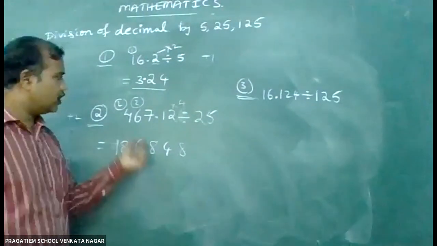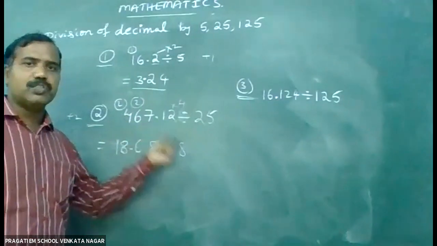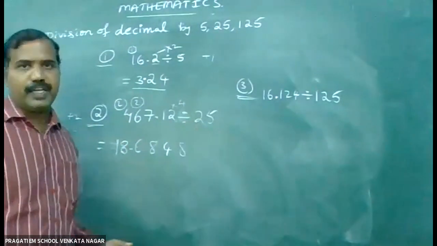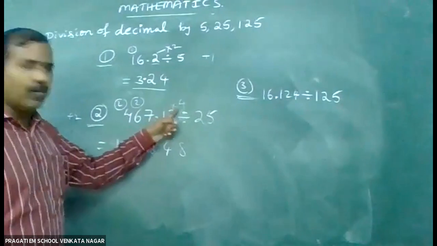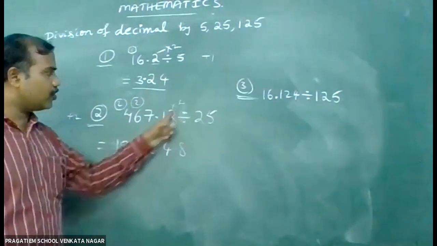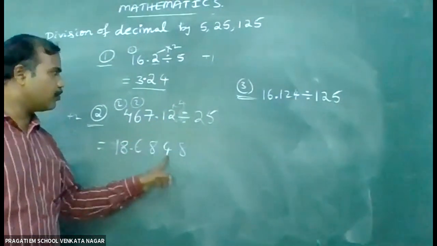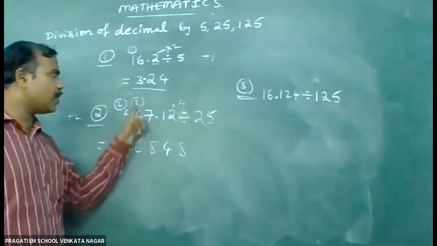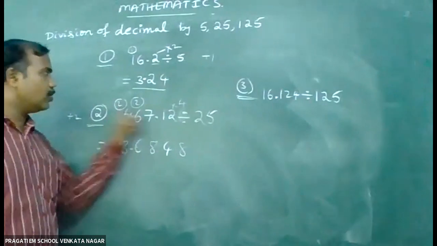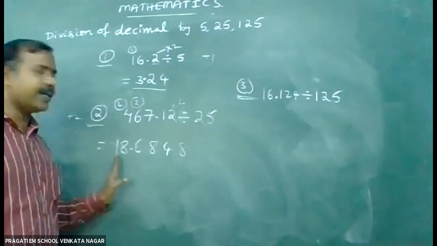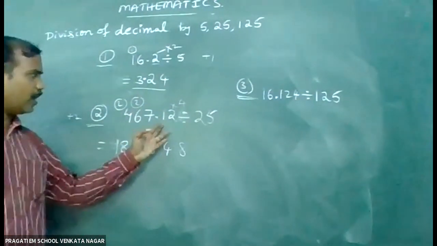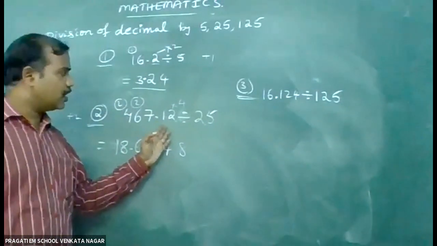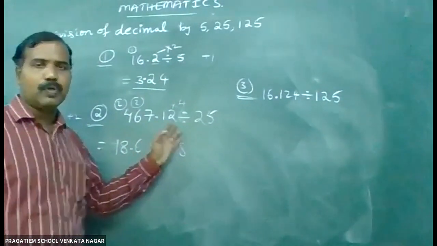Once again, if the denominator is 25, you just multiply by 4. Okay, children. 4 2s are 8, 4 1s are 4, 4 7s are 28, plus 2 is 30... 4 6s are 24 plus 2 is 26, 4 4s are 16 plus 2 is 18. Here we have counted the number of digits: 2 digits there.